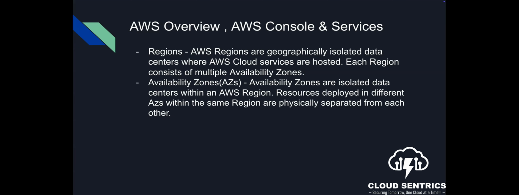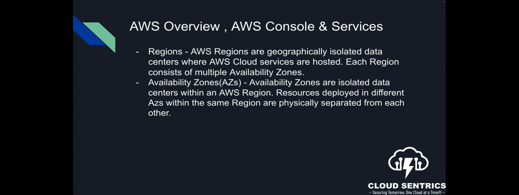Texas is a state that represents a geographical location. Then an AZ, an availability zone, those are Houston, Dallas, Austin, or maybe in California, you talk about San Antonio, San Diego, San Francisco, all of those cities within a region.